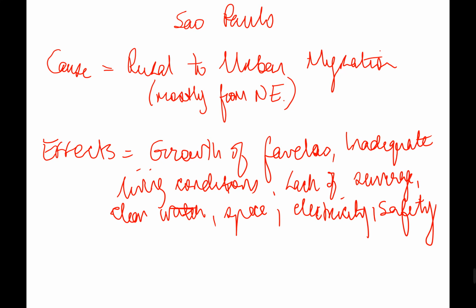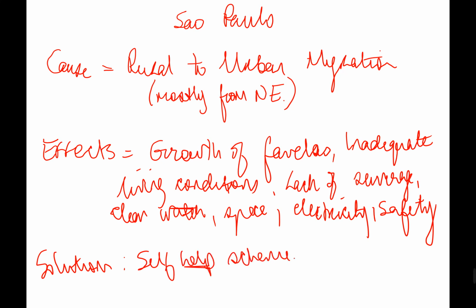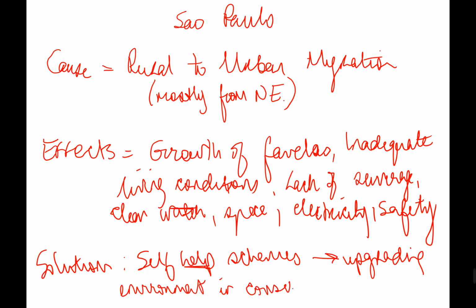Alright, then the solutions, okay, are the self-help schemes that mean upgrading the environment in consultation with residents.